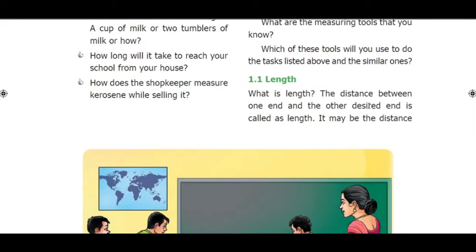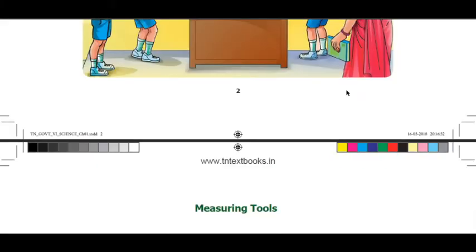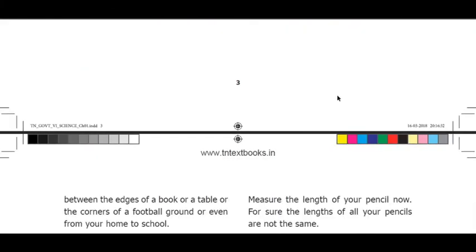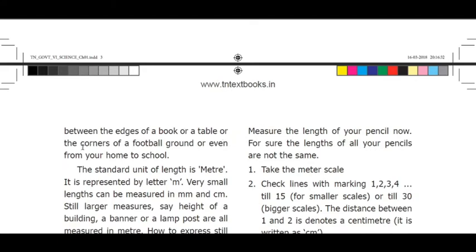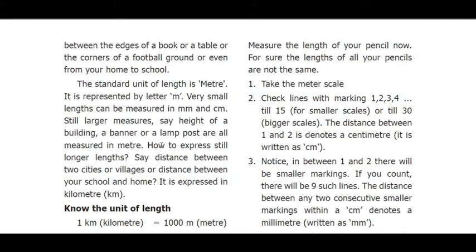What is length? The distance between one end and the other desired end is called length. The distance between A to B or X to Y is called length. It may be the distance between the edges of a book or a table or the corners of a football ground or even from your home to school, whatever it may be. The distance may be small or the longest, whatever it may be, it is denoted by length.